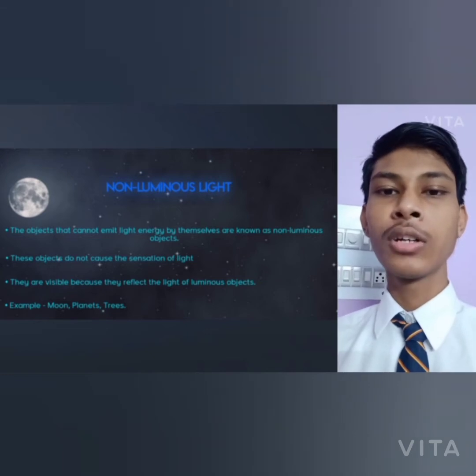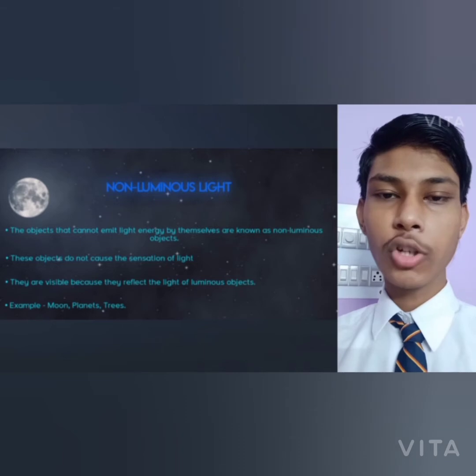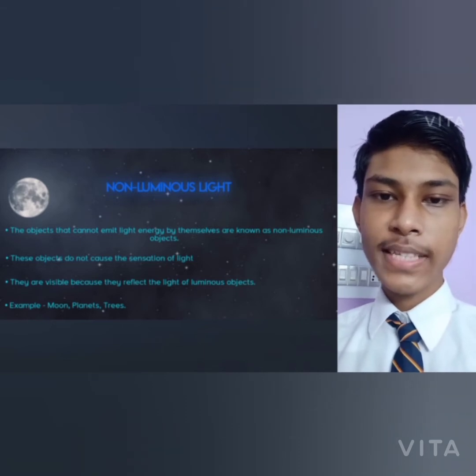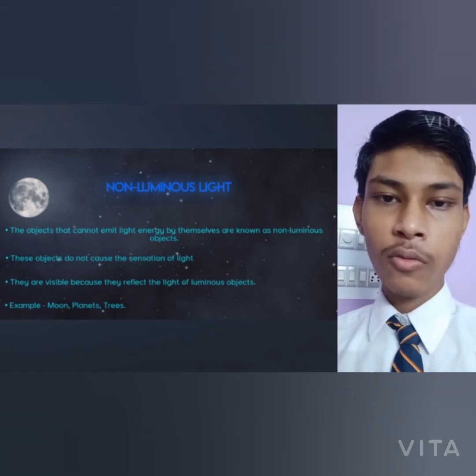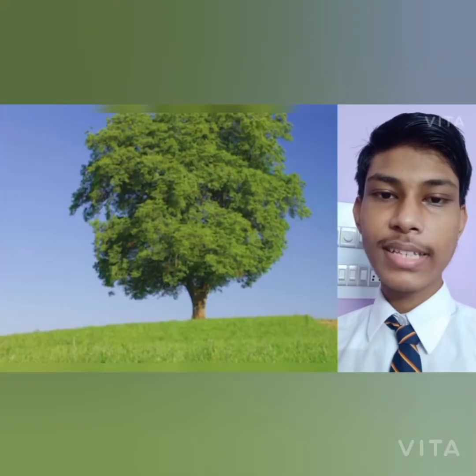Now moving on to the non-luminous light sources, they are basically the objects which cannot emit light on their own. They cannot cause a sensation of light and are only visible because they reflect the light of the luminous light sources. Examples of non-luminous light sources include moon, planets, trees, etc.